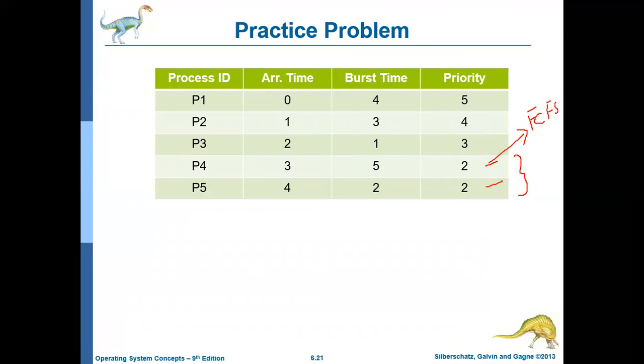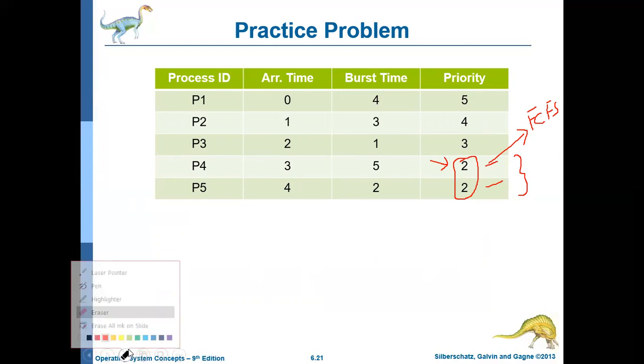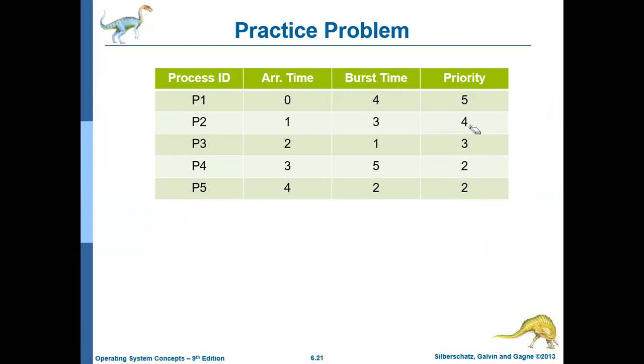Here there is a tie between P4 and P5, so P4 will get the CPU when its turn comes. This is how the tie is broken. P4 and P5 have the highest priority, then P3, then P2, and then P1.